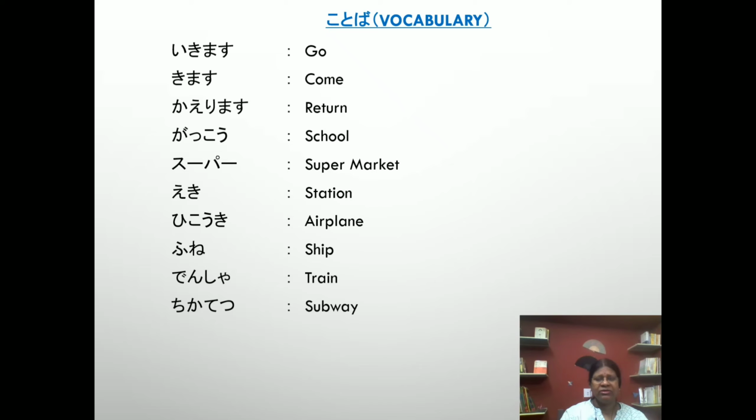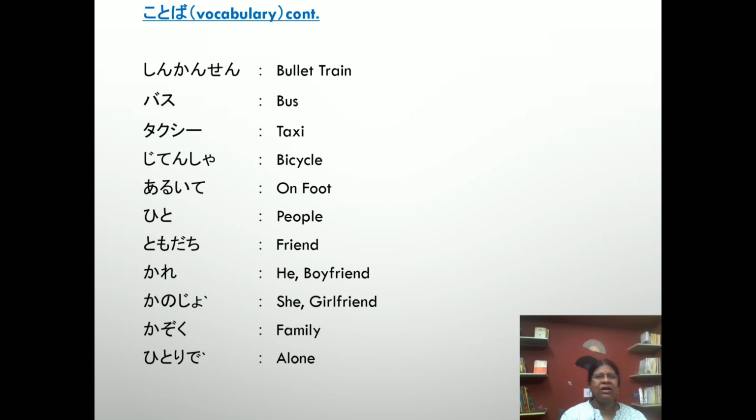Say ikimasu, kimasu, kaerimasu, gakko, supa, eki, hikoki, fune, densha, chikatetsu, Shinkansen, bus, takushi, jitensha, aruite, hito, tomodachi, kare, kanojo, kazoku, hitori de,